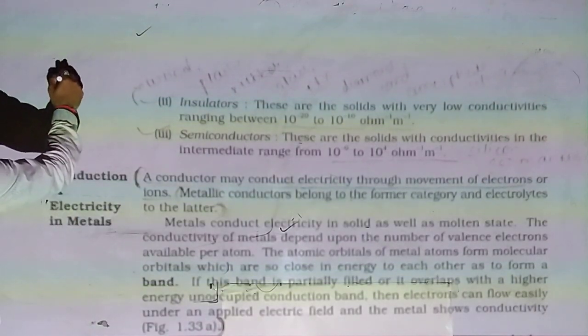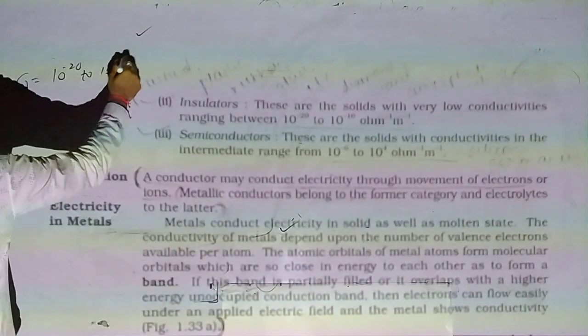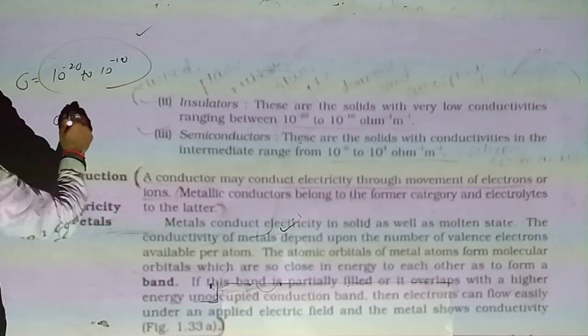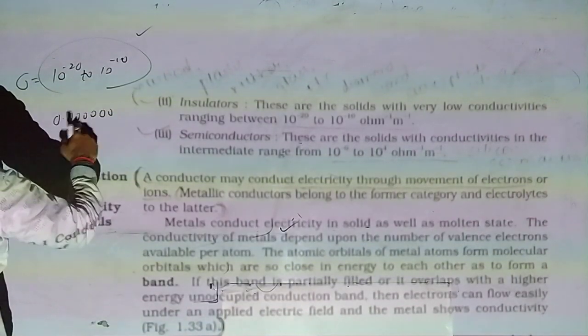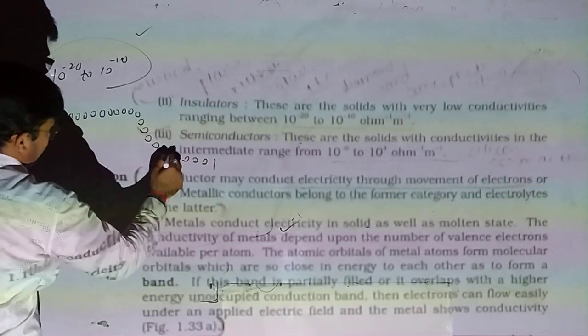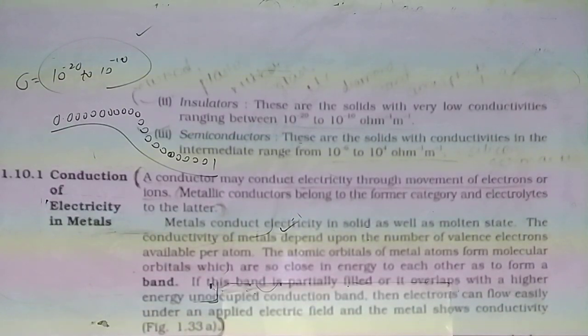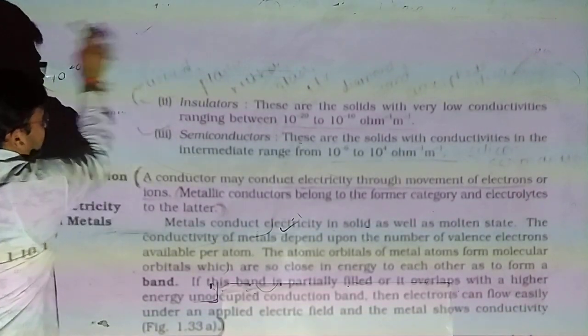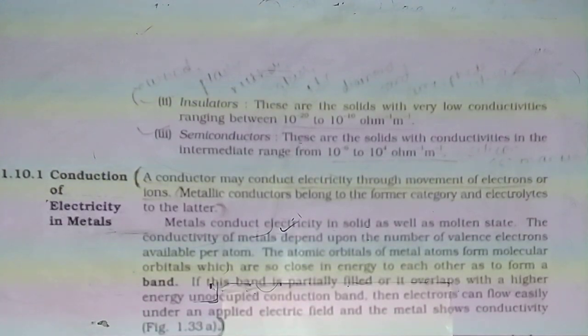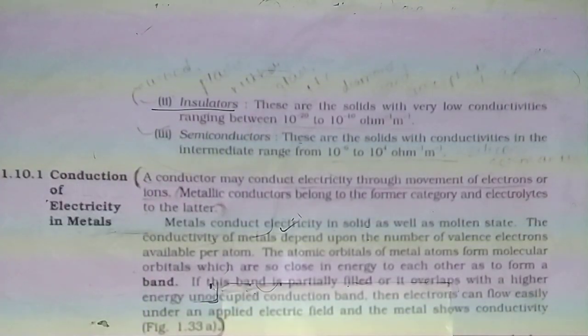Whenever conductivity lies between 10 raised to minus 20 to 10 raised to minus 10, there are that many zeros after the decimal point, then 1. The conductivity is that low. So it is an insulator. Plastic, wood, rubber, glass, diamond are non-conductors of electricity. These are insulators.